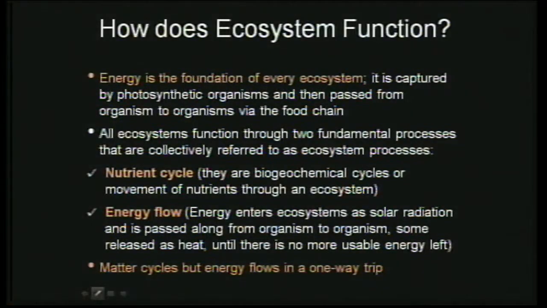So how does the ecosystem function? Let's discuss a little bit about that. It all starts with energy. The trigger is the energy, because everything has to start with energy. Without energy, the ecosystem is not going to function. So how does this happen? This energy is captured from the sun by photosynthetic plants, plants which photosynthesize.